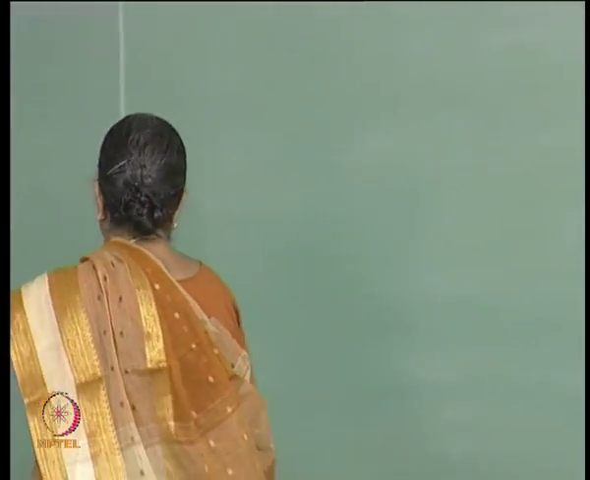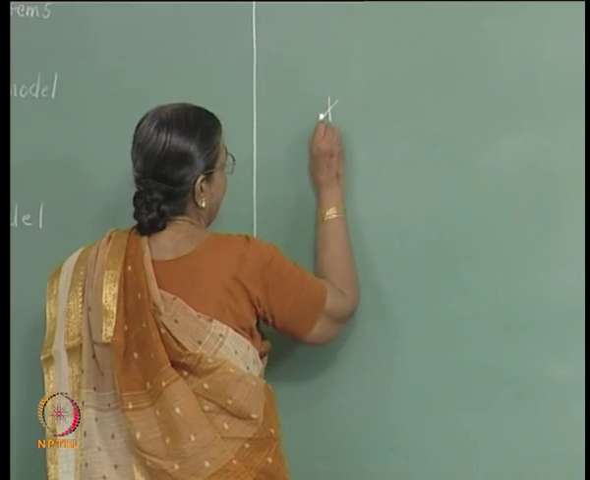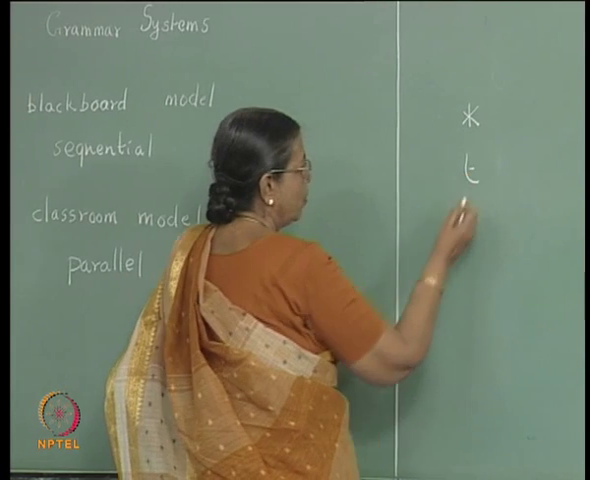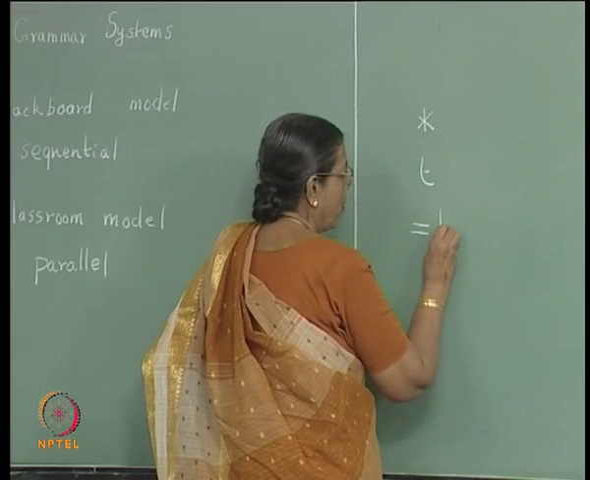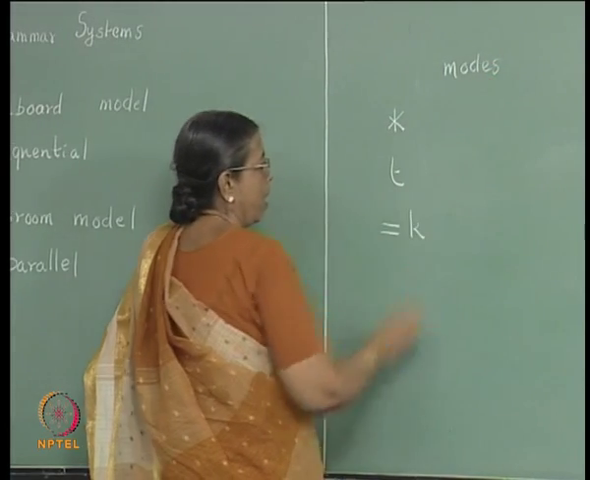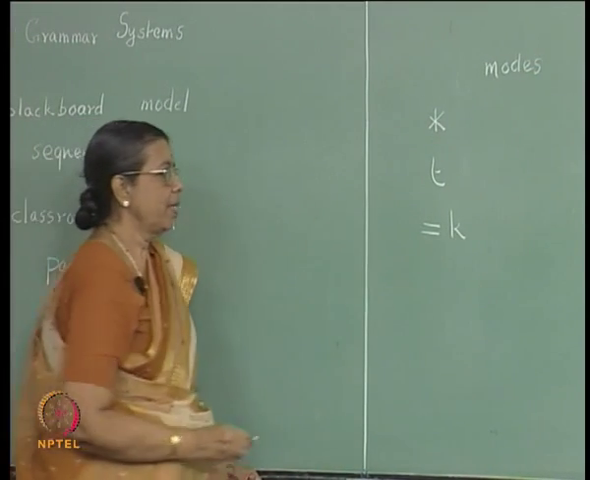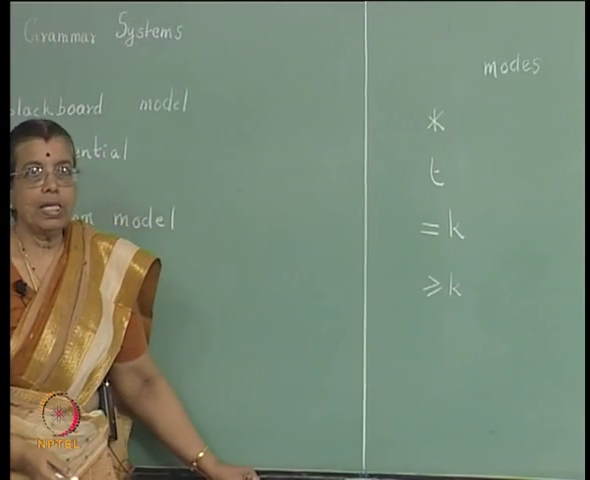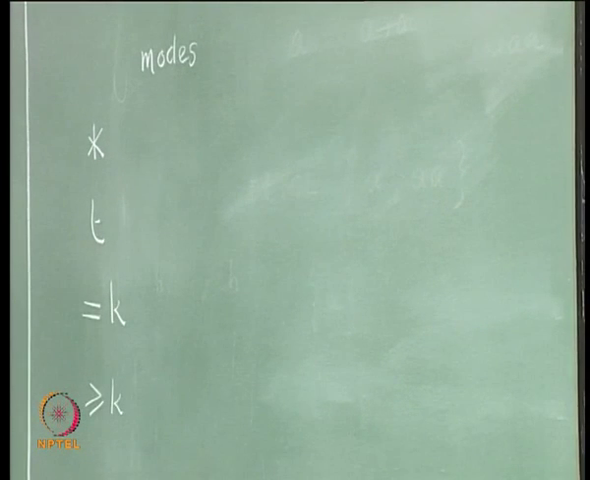Then you have what is known as the greater than or equal to k mode, and the less than or equal to k mode. Let me write down the modes. We have seen the star mode: any time the student can go back. The T mode: the student goes back when he is not able to proceed. The equal to k mode: each student writes k steps. And the greater than or equal to k mode: each student spends k or more steps on the board.